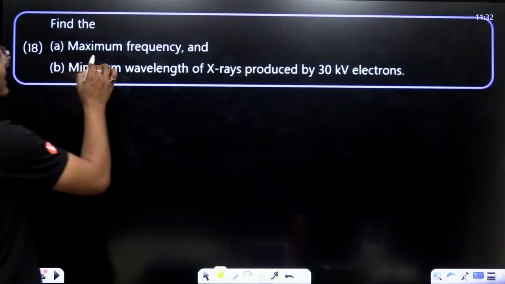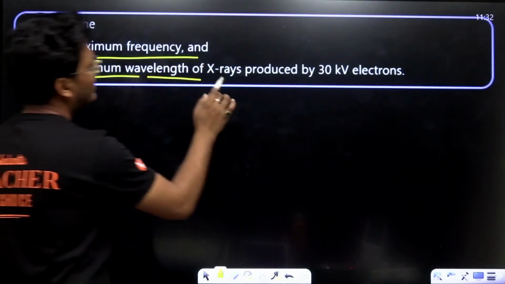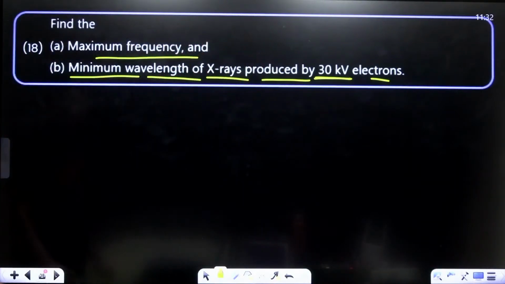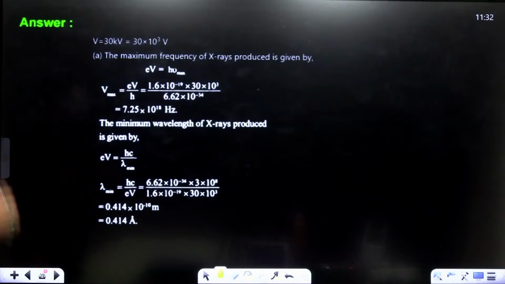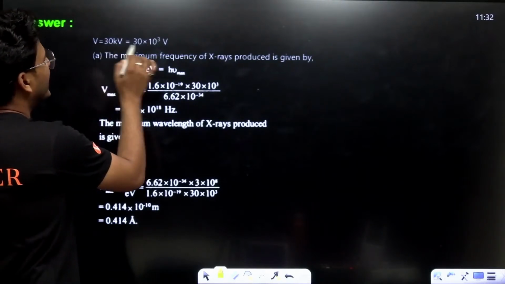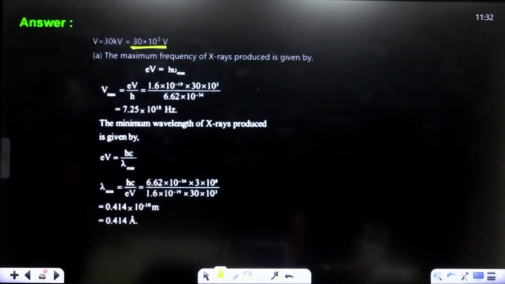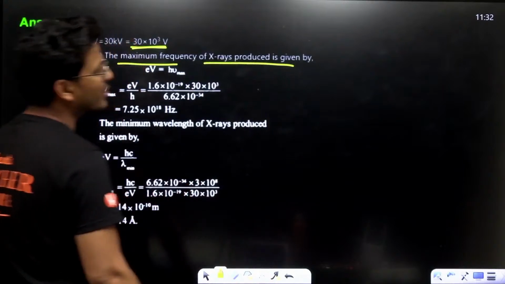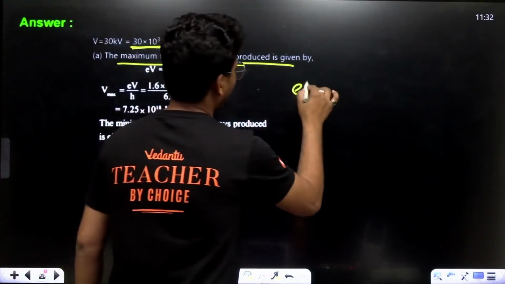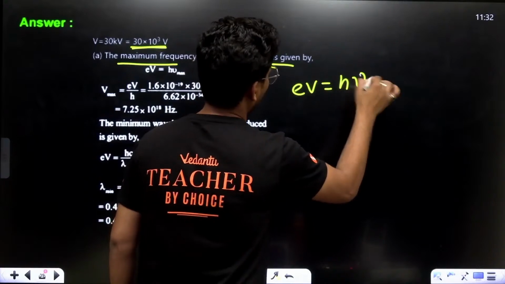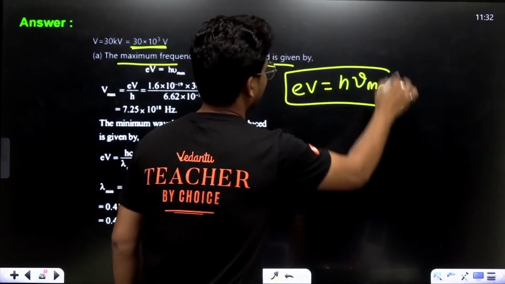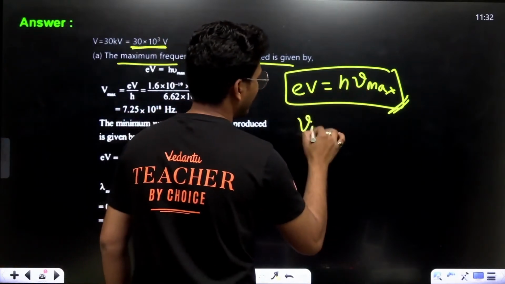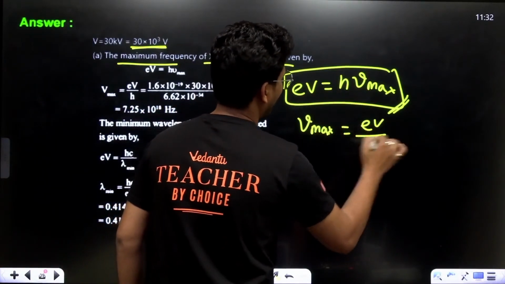Find the maximum frequency and the minimum wavelength of X-ray produced by 3 kV electrons. 3 kV, that means 30 into 10 to the power 3. The maximum frequency of X-rays produced is given by eV equals h nu max. This is the relation. We want nu max, that is eV upon h.